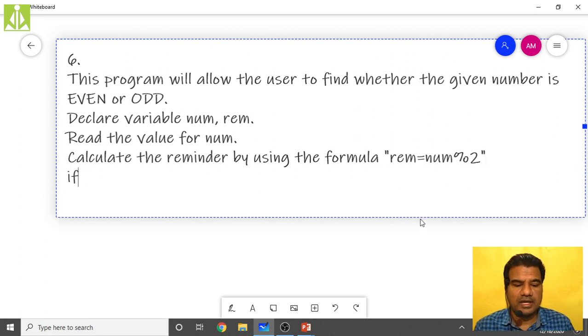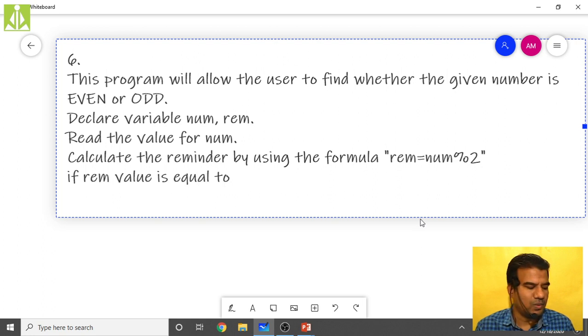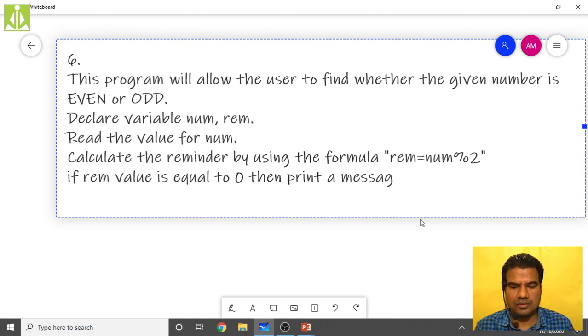So after calculating the remainder, what we have to do: if the remainder value is equal to 0, then print a message: num is even.